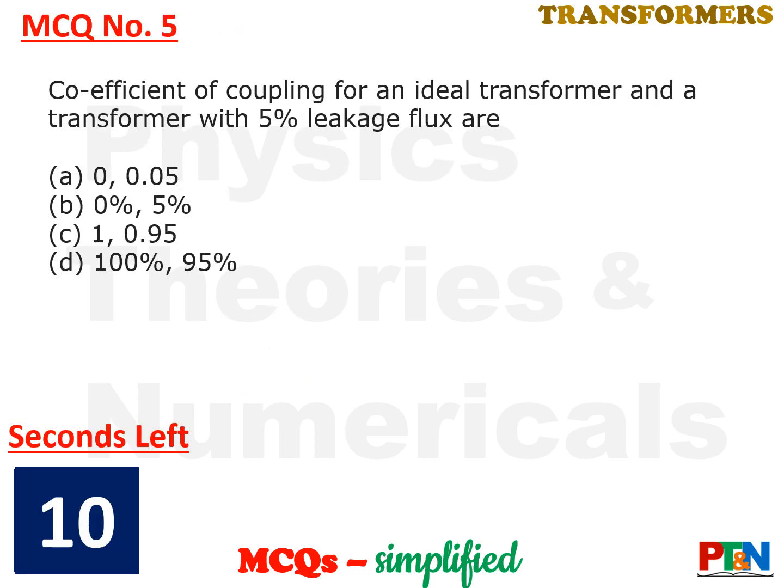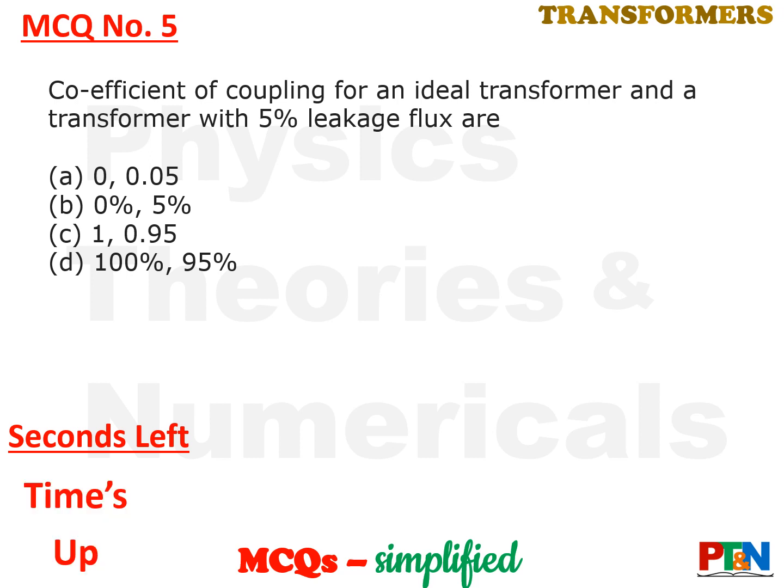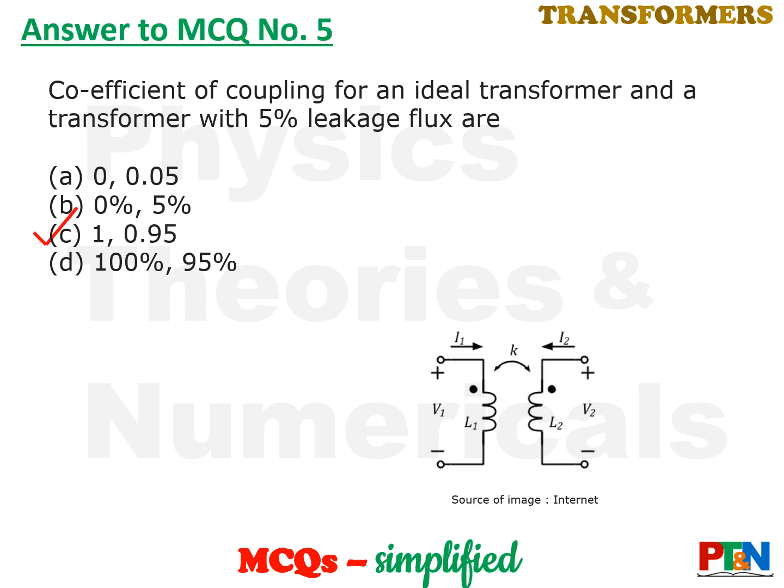Next MCQ. Coefficient of coupling for an ideal transformer and for a transformer with 5% leakage flux. Which of the following four? Coefficient of coupling. 10 seconds time for you. Time starts now. Time's up. Let's see the answer. The answer is option C.